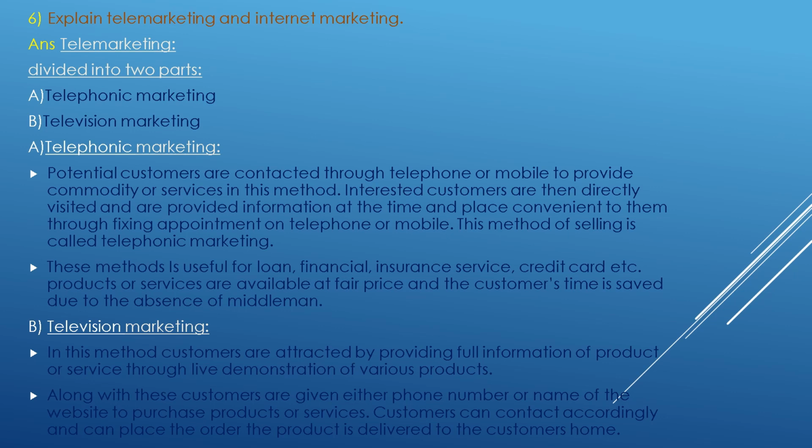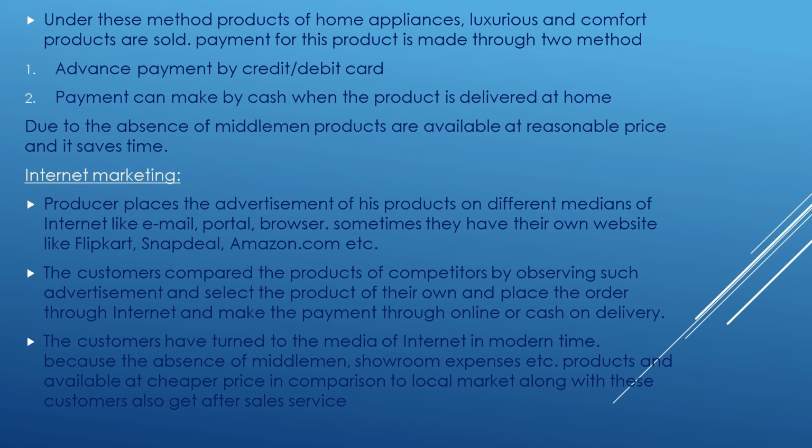Then television marketing. In this method, customers are attracted by providing full information of products or services through live demonstration of various products. Along with this, customers are given either a phone number or the name of a website to purchase products or services. Customers can contact accordingly and place the order. The product is delivered to the customer's home. Under this method, home appliances, luxuries and comfort products are sold.